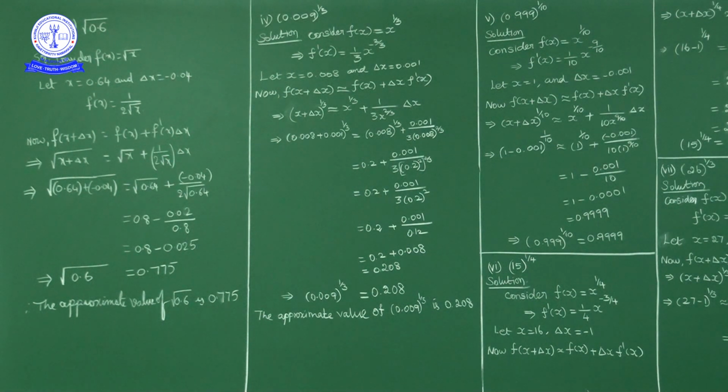Now in place of x substitute 0.64, in place of delta x substitute minus 0.04.